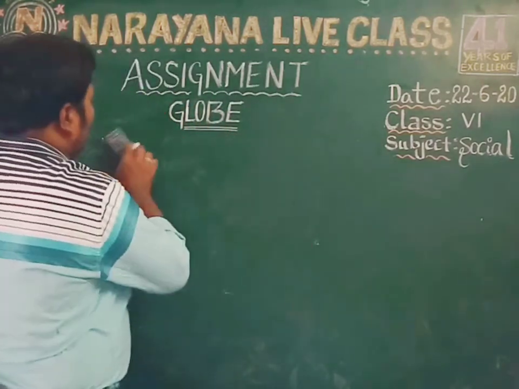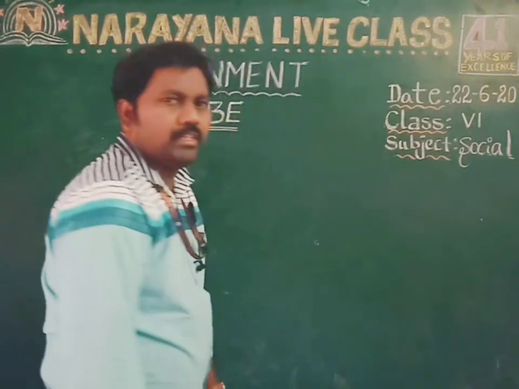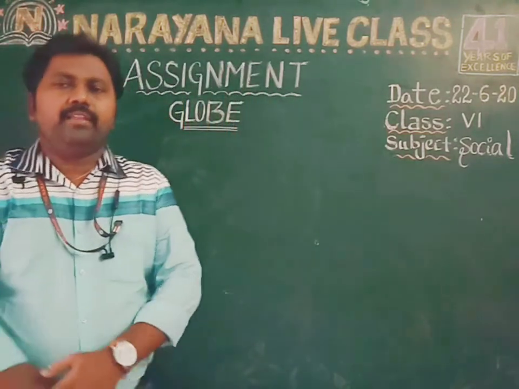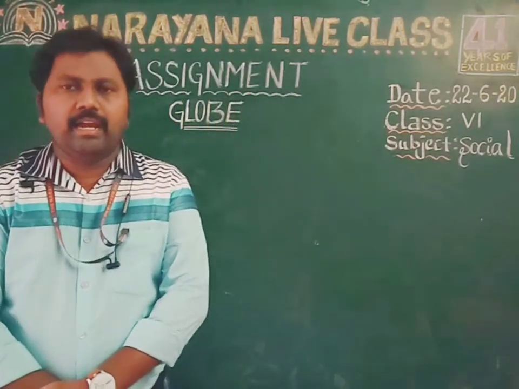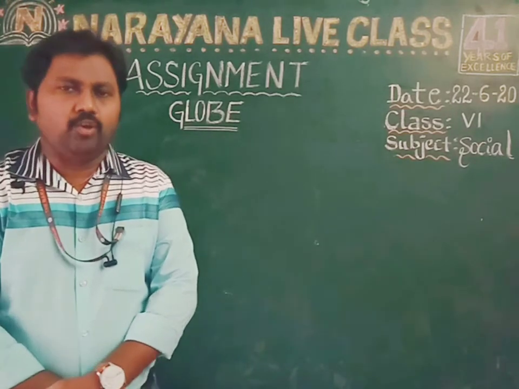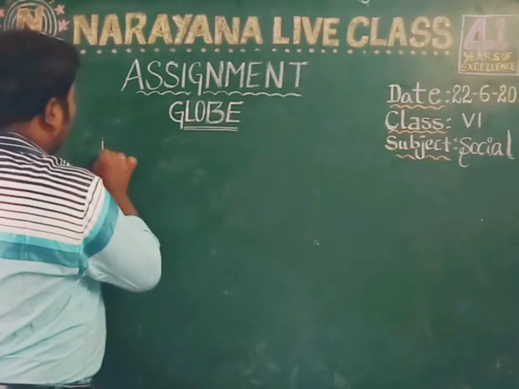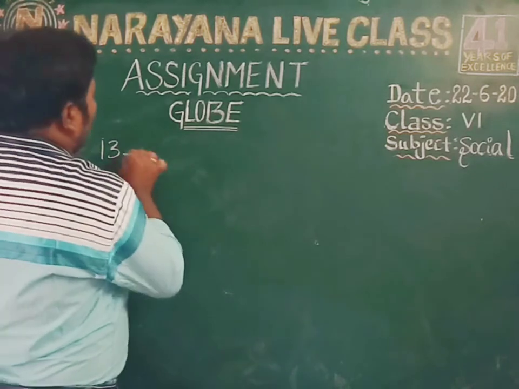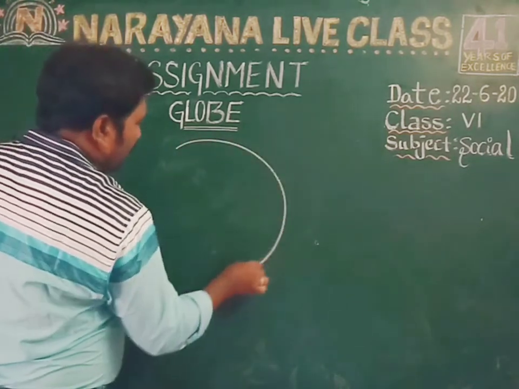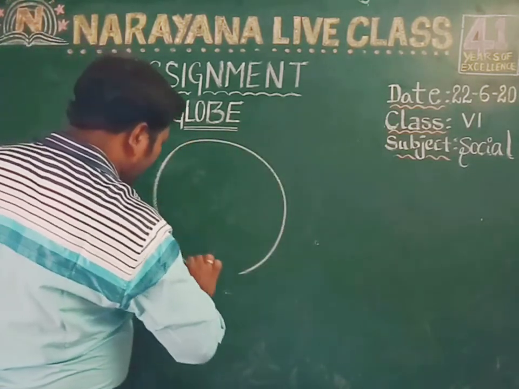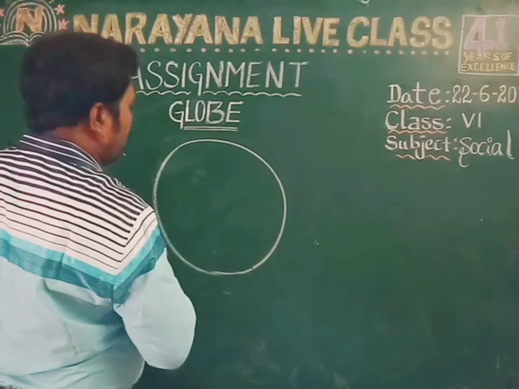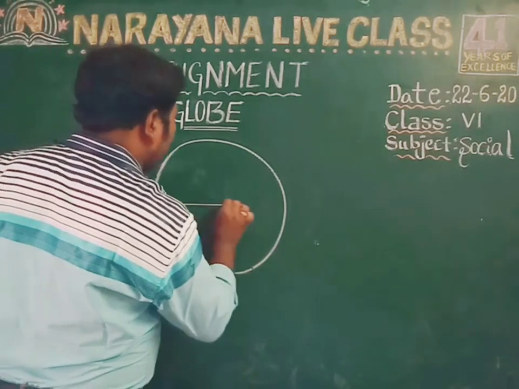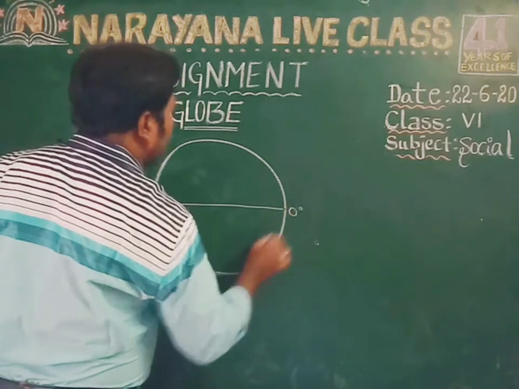Now let's move on to the 13th question, children. The 13th question is, write all the important parallels and heat zones on the given globe. So we have to mark the heat zones. Again, take the globe. Based on the equator, this is 0 degree.